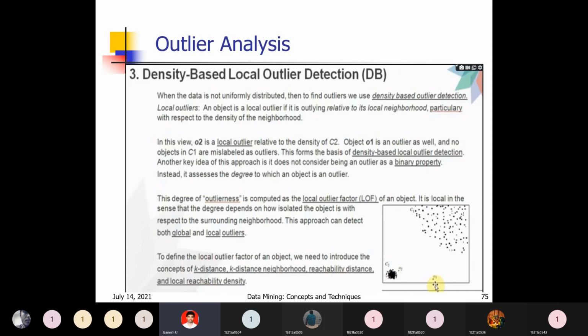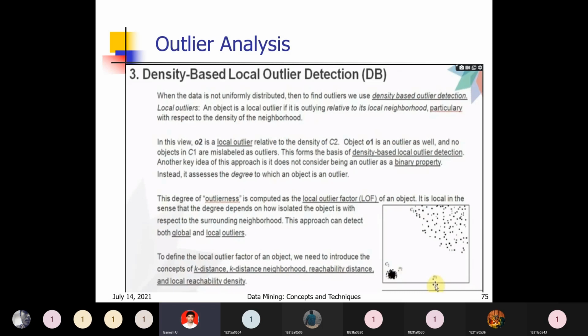To define the local outlier factor of an object, we need to introduce the concepts of k-distance, k-distance neighborhood, reachability distance, and local reachability density. These are the concepts we have to learn to find the local outlier factor.